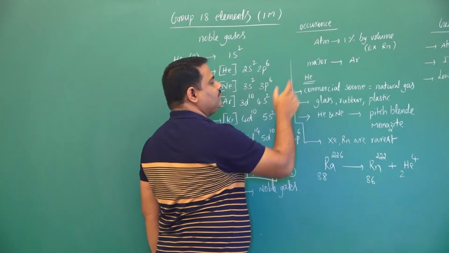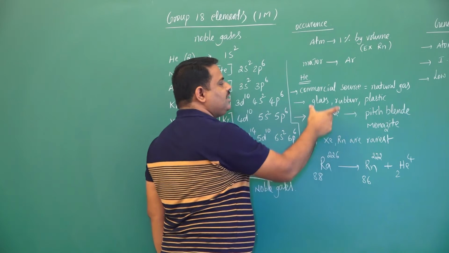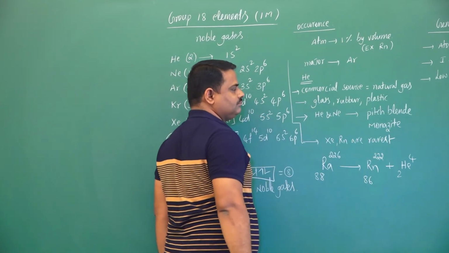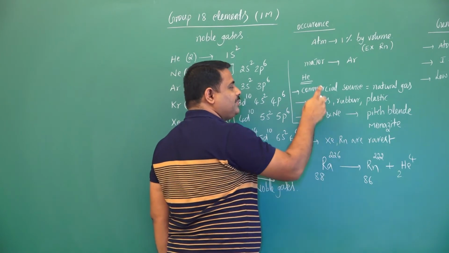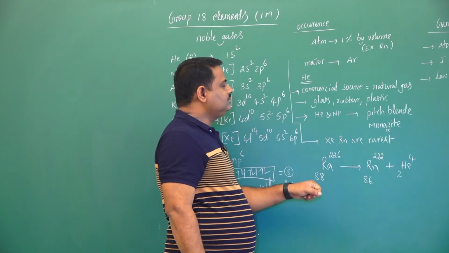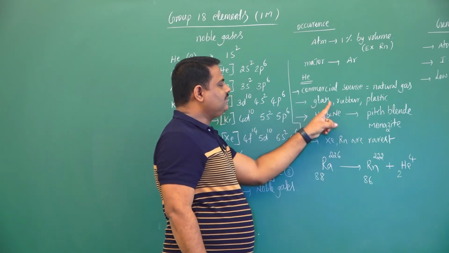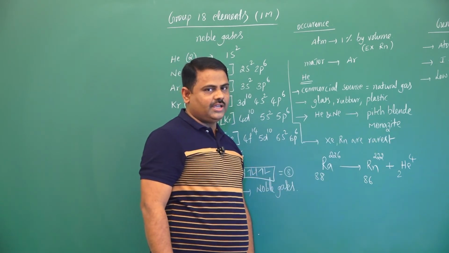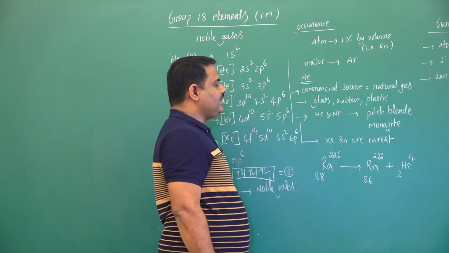Come to helium. The commercial source of helium is natural gas, and the special property of helium is it can be diffused through glass, rubber and plastic also. This is a special nature of helium gas.